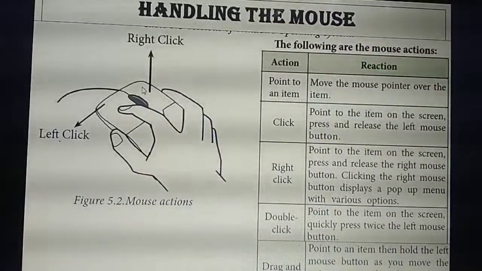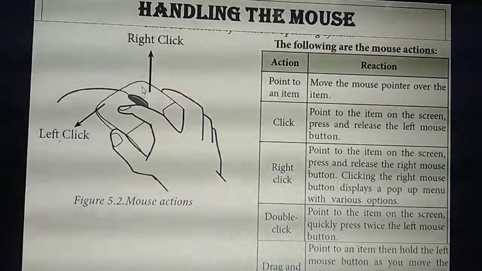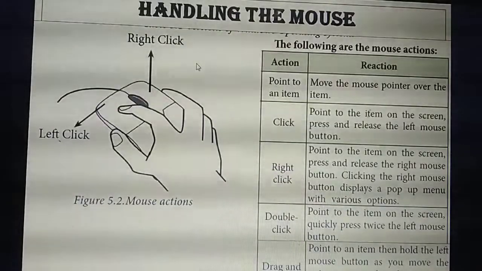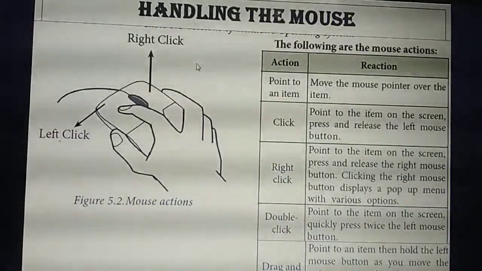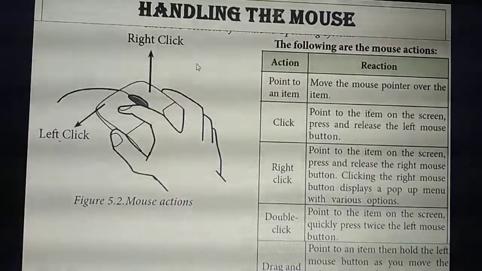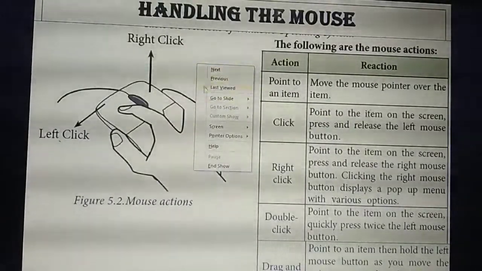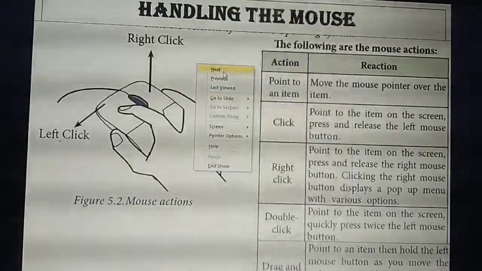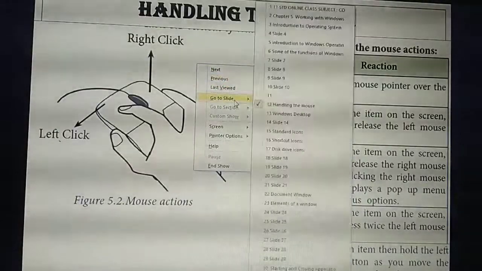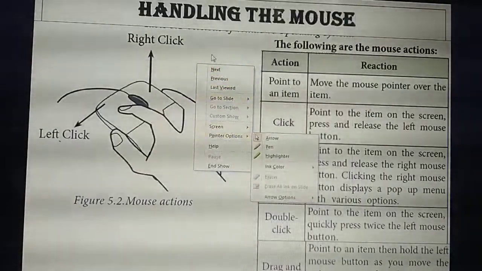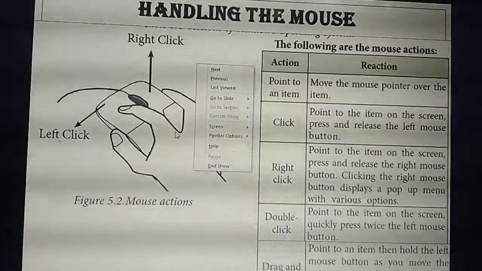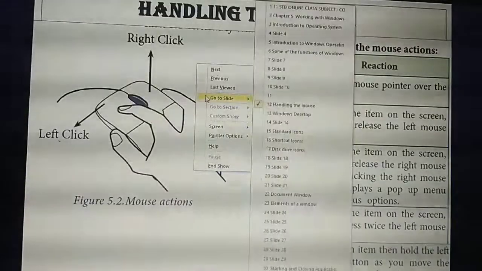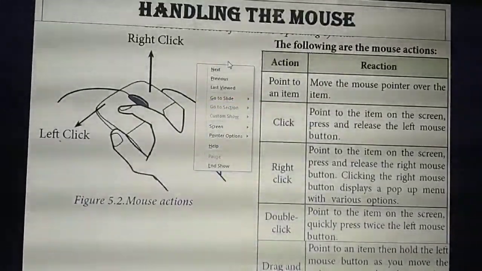So what's the use of right click? If you click the right button, one pop-up menu will appear. What do you mean by pop-up? Listen. Now I am going to press the right button. That means right click. So this is called the pop-up menu. Is it visible? Here are next, previous, last video, and lots of other things. See, this menu we call the pop-up menu. Right click means the pop-up menu will appear.